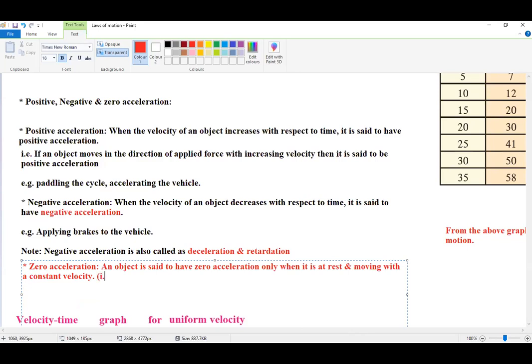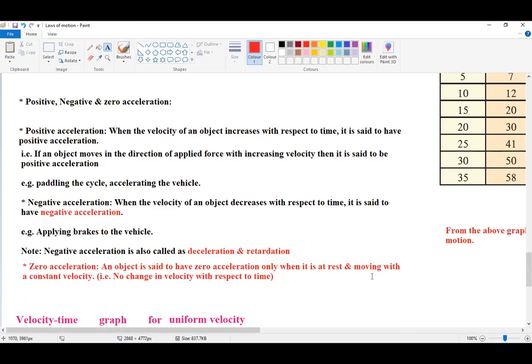That is, no change in velocity with respect to time. Check if you have done with this definition.